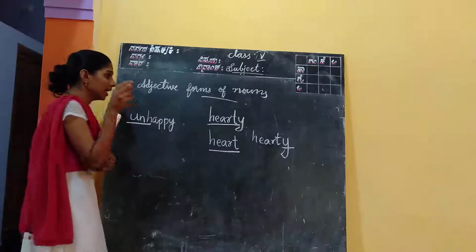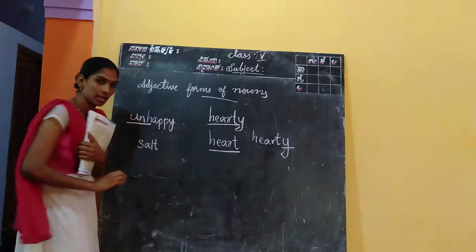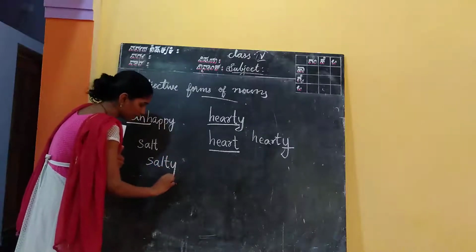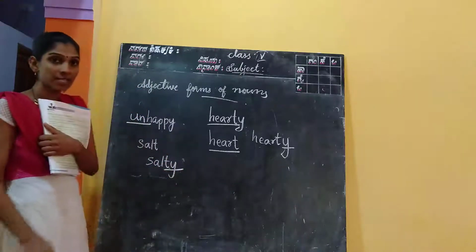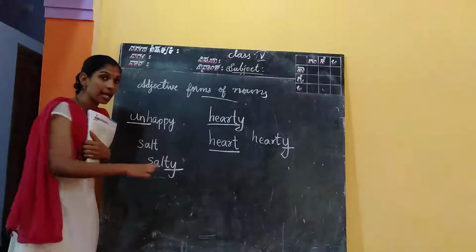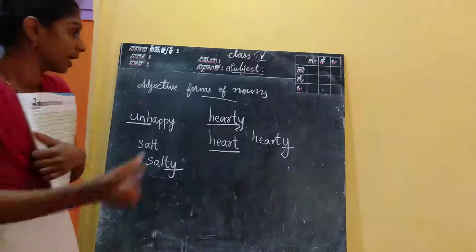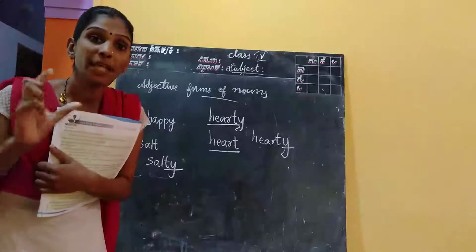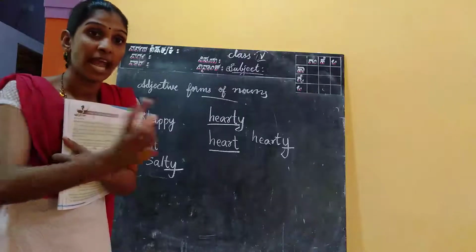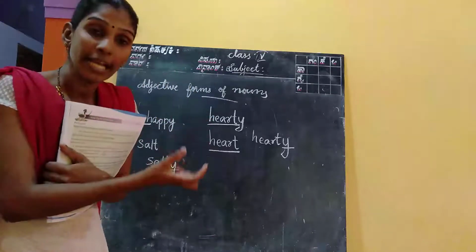If we add y at the end of salt, we can make another word, that is salty. If we add this at the end, that is a suffix. A suffix we add at the end of a word and a prefix we add at the beginning of a word. Hope you understand the difference. A prefix we add at the beginning of a word and a suffix we add at the end of a word.